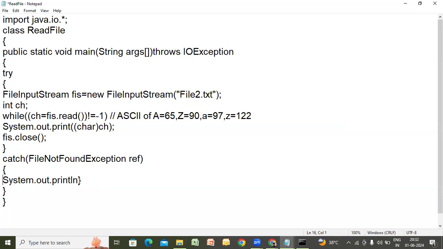Inside catch, I am putting some message, System.out.println file not found. That kind of message I'm going to display here. Oops, sorry. File not found. Close catch, close main method, close class. That is enough, right? Save it.